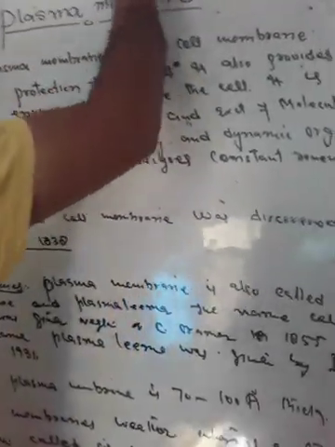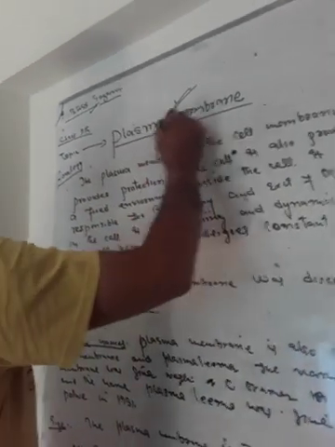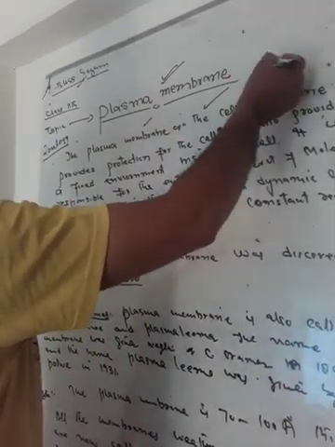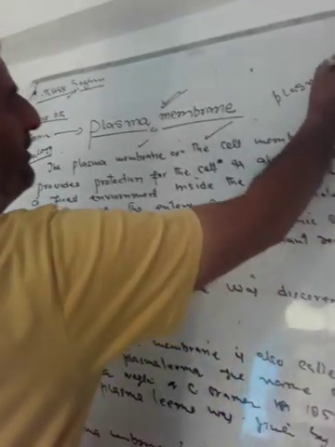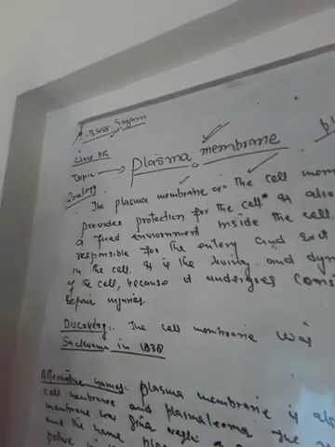Dear students, our today's topic is very important and very interesting, that is plasma membrane. What is this plasma membrane? The plasma membrane or the cell membrane. That means this plasma membrane is also called cell membrane and it is also called plasma lemma. Dear students, this plasma membrane or the cell membrane is found both in eukaryotic and prokaryotic cells.